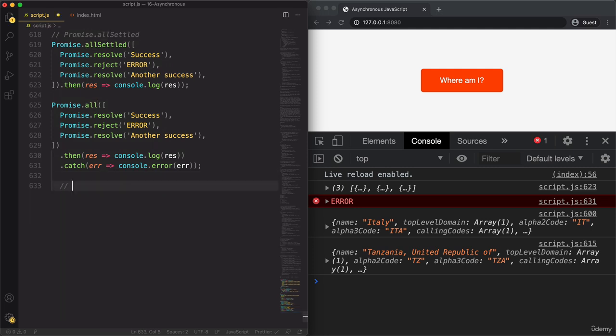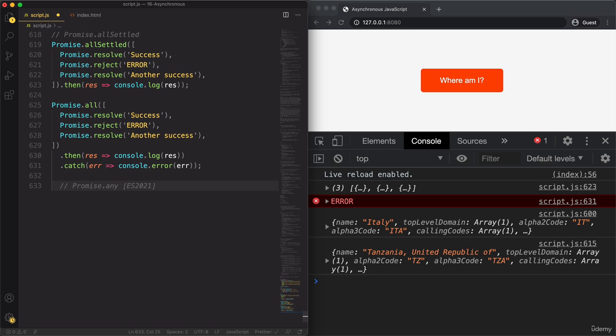But now let's go to the last one, which is promise.any. So like this. Now promise.any is even more modern. It is ES 2021. And actually at the time of recording, this one doesn't work in my browser, but probably by the time I'm releasing this course, it will work in the latest version of Google Chrome.